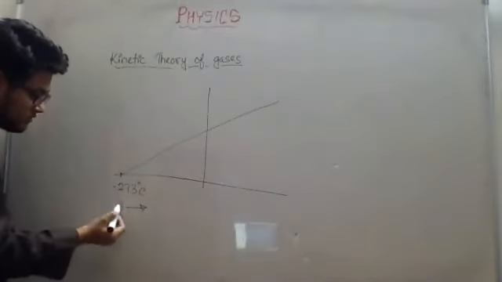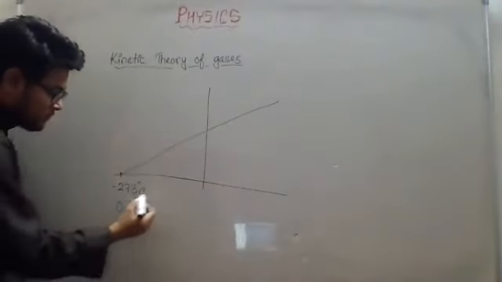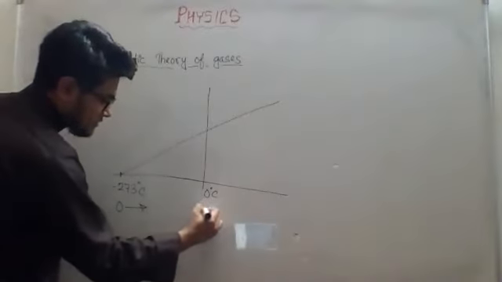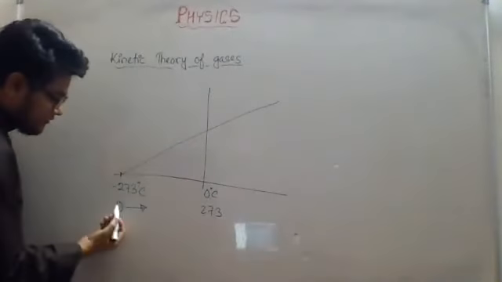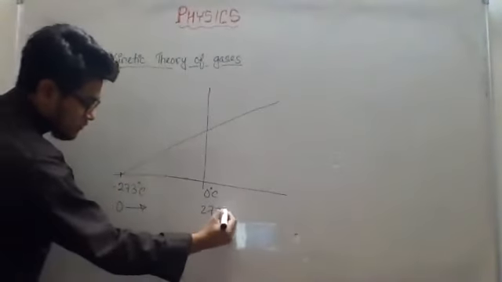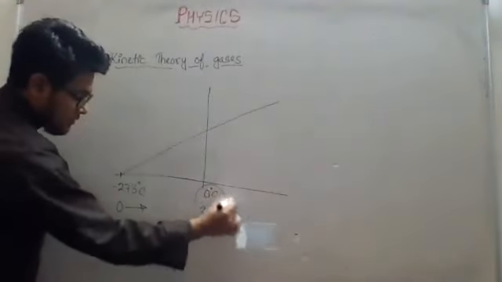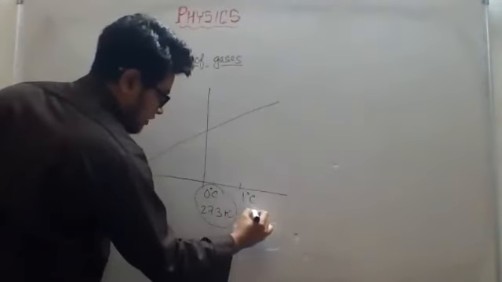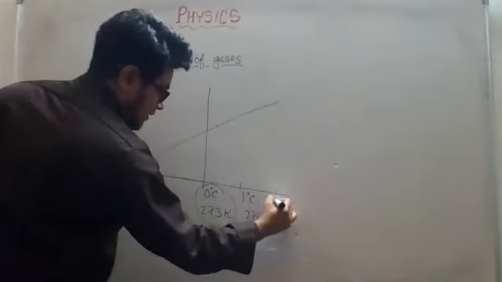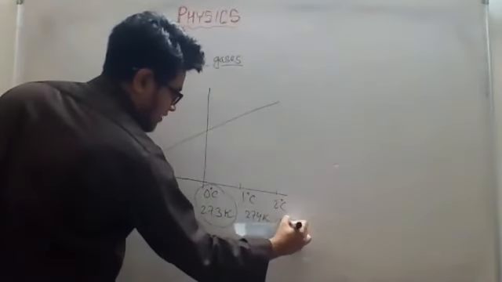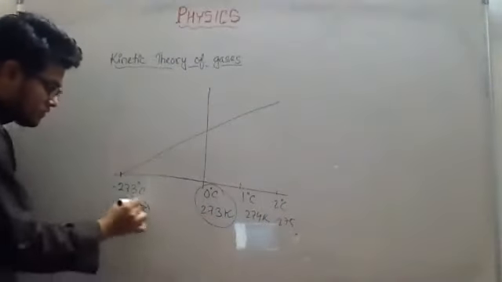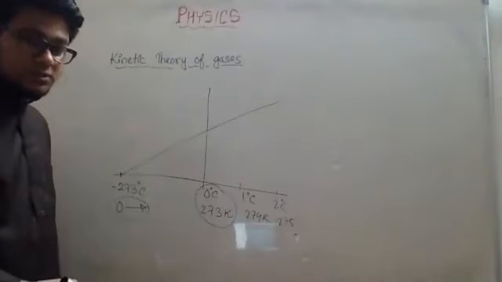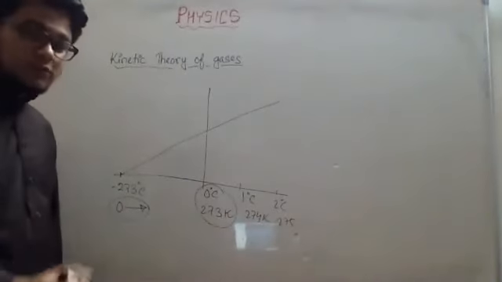See, this 0 is equal to minus 273. So at 0 degrees Celsius, it is 273 Kelvin. If I start from 0 here, definitely it will be 273 Kelvin. Remember, we studied this one, then 1 degree Celsius is 274 Kelvin. 2 degrees Celsius, 275 Kelvin. So this is the absolute value of temperature. Kelvin temperature is the absolute value of temperature.